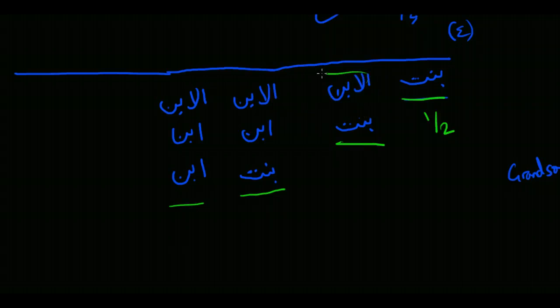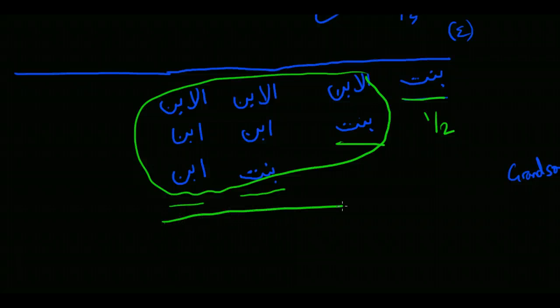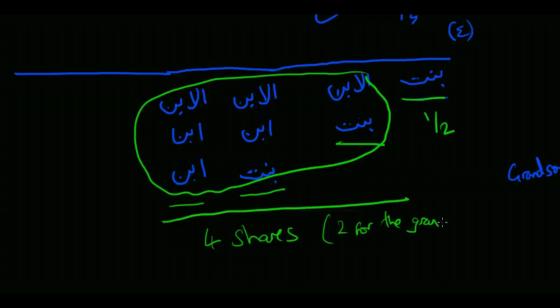Essentially, we group all three of them together. And they receive in that 2-to-1 ratio, such that if there's a total of 4 shares, because there are two granddaughters, they get 1 share each, and the grandson gets 2 shares. So 2 for the grandson and 1 each for the granddaughter.